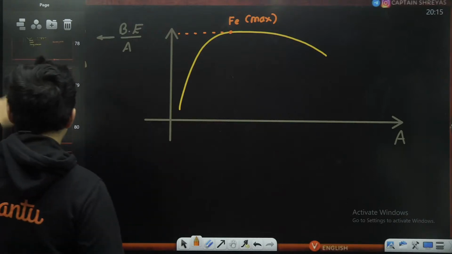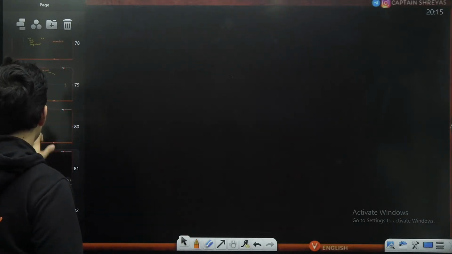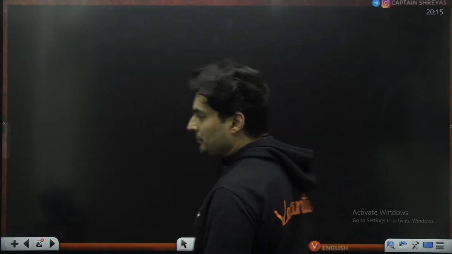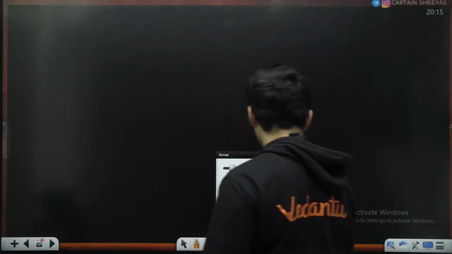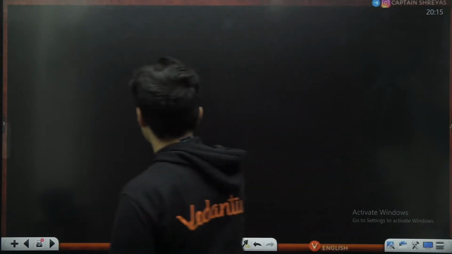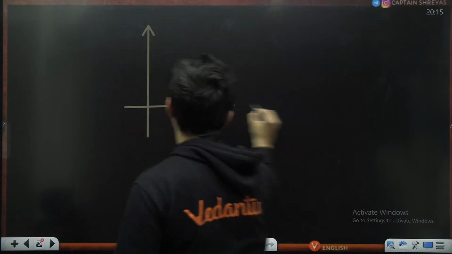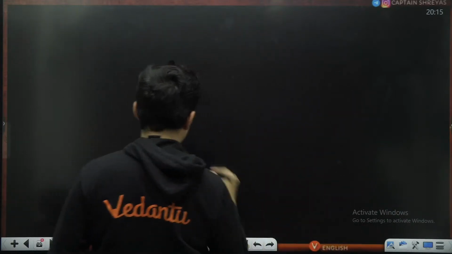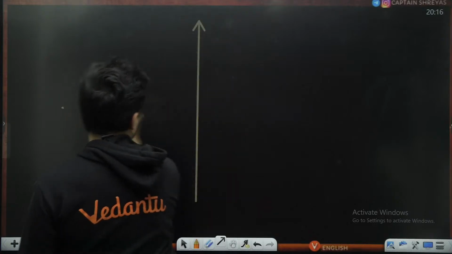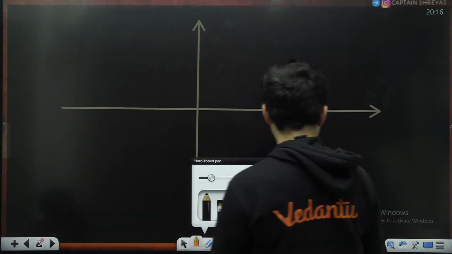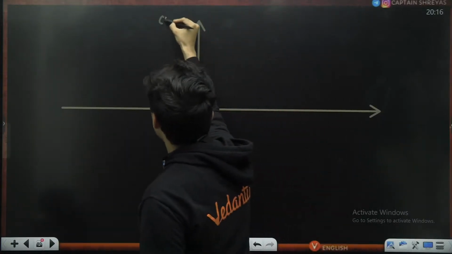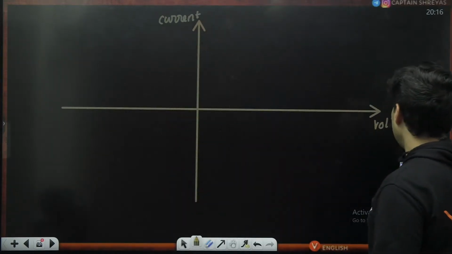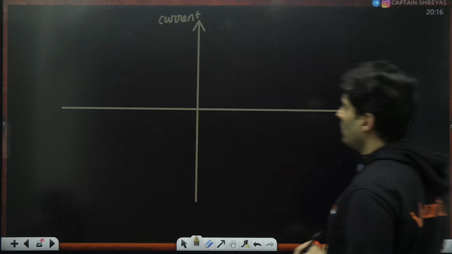Okay. Last few graphs, guys, in semiconductors. This is your current. This is the voltage that you apply.